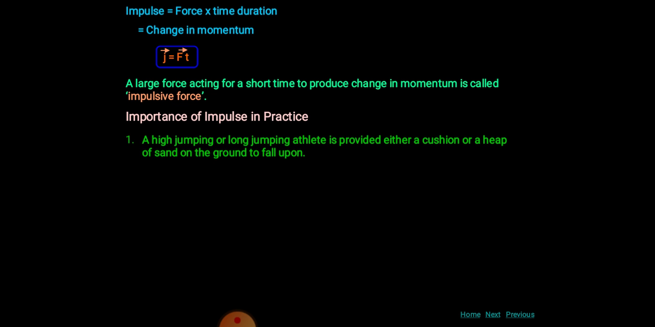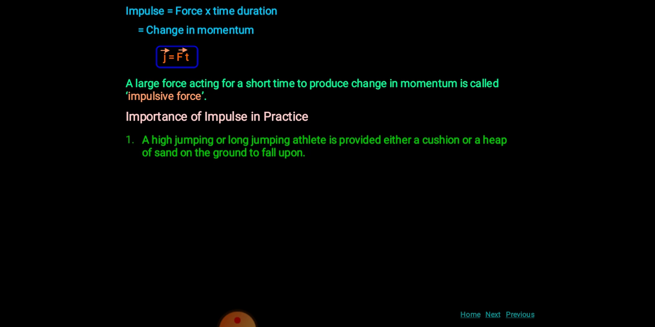Here, if we see, there is a decrease in the rate of change of momentum. The rate of change of momentum is dp upon dt, and hence the force also decreases. So the athlete does not get hurt because of that.